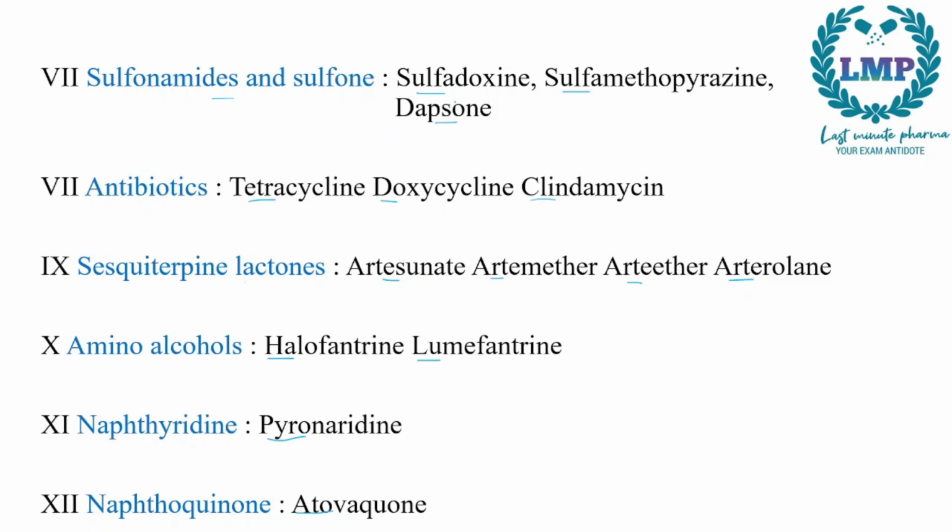Now, sulfonamides, as we know, sulfadoxine, sulfamethoxypyrazine and dapsone. In antibiotics, we can remember DCT, distal convoluted tubule. So DCT here will mean doxycycline, clindamycin, tetracycline. In sesquiterpene lactones we have all ART, so they are a work of art, remember that. So artesunate, artemether, arteether and arteline. Next we have amino alcohols, so halofantrine and lumefantrine. In naphthyridine we have this RIDINE will be added last and pyronaridine. In naphthoquinone, we have atovaquone.